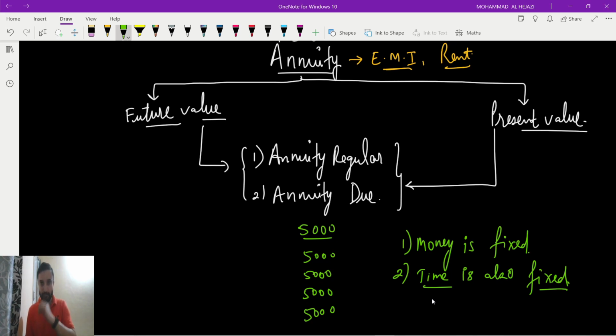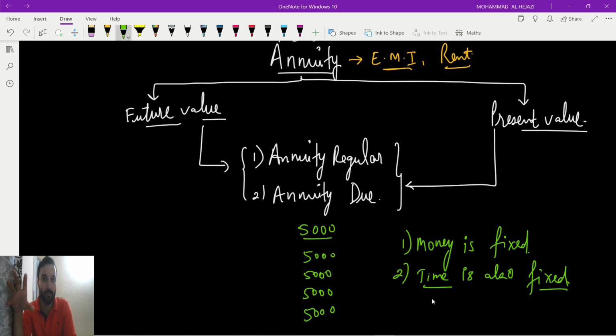The better example is EMI or house rent or any rent. In EMI the money is fixed, say 5,000 or 4,000 every time. And the next thing is the time interval is also fixed, like the 8th of every month, or the 10th of every month, or the 20th of every month. The rent is also like that, the 1st of every month, or you will pay on the last date of every month.